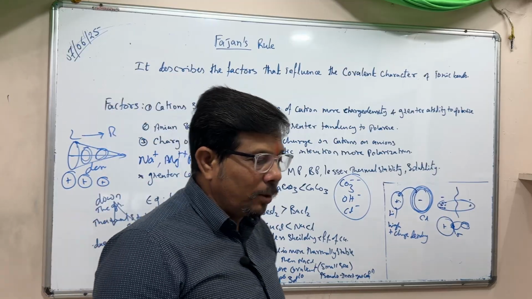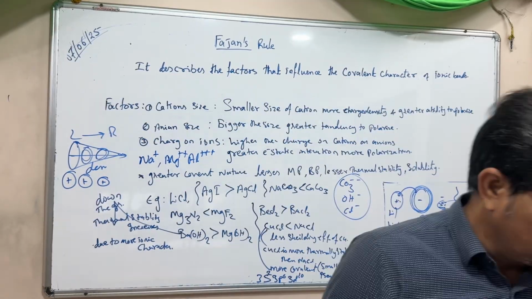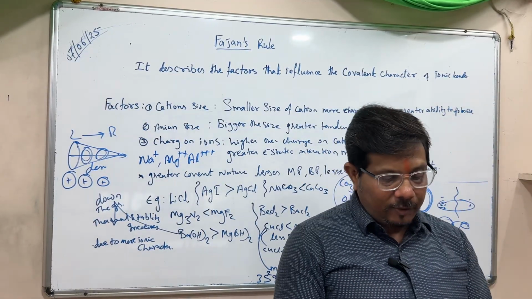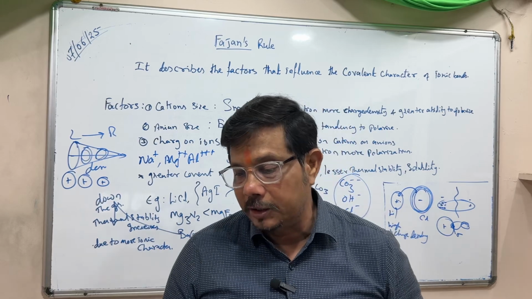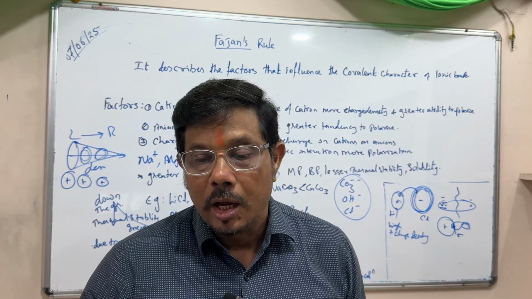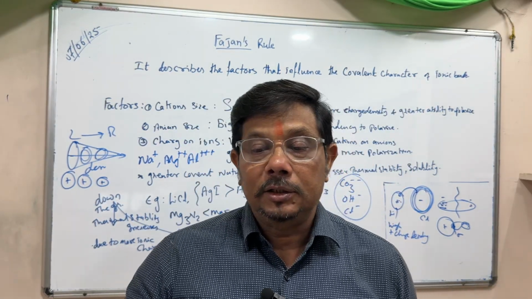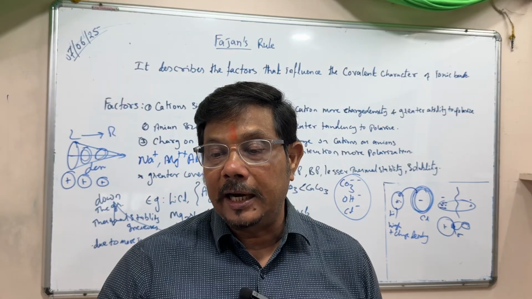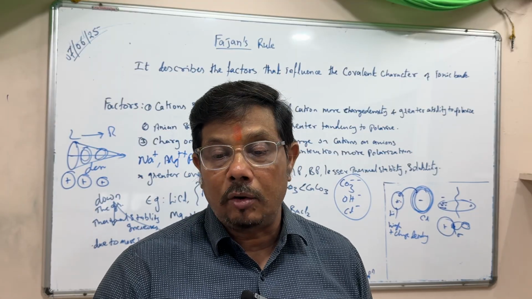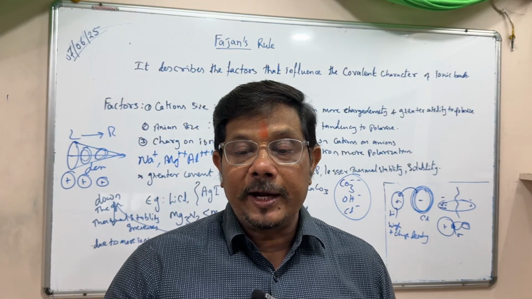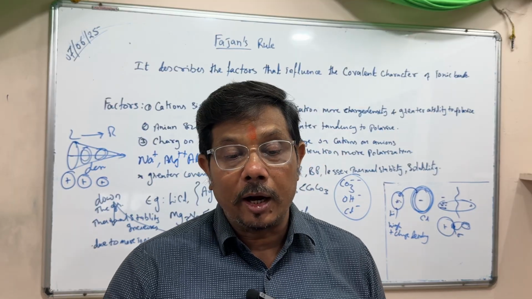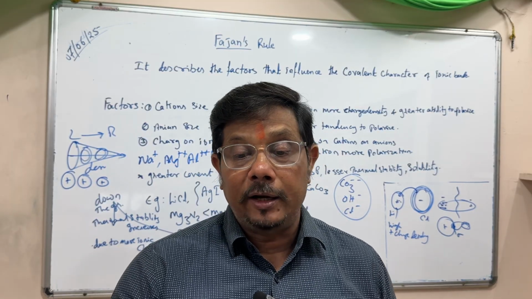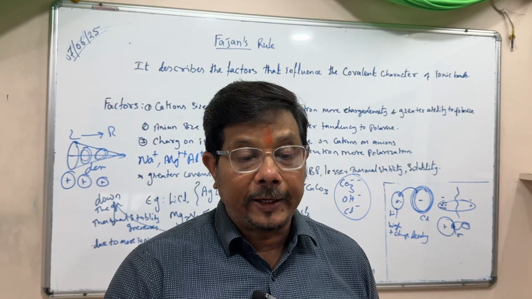So this is also a factor. You came to know about Fajan's rule. I will explain a little. I have written all these things, you just listen. According to Fajans, he describes the factors that influence the covalent character of the ionic bond. It predicts that a bond between a smaller cation and a larger anion will have greater covalent character.